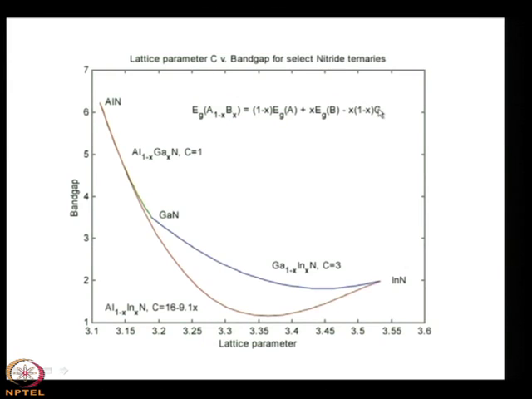So, since in this case it is 1, you can calculate the value of the band gap of the ternary material out of aluminum nitride and gallium nitride.